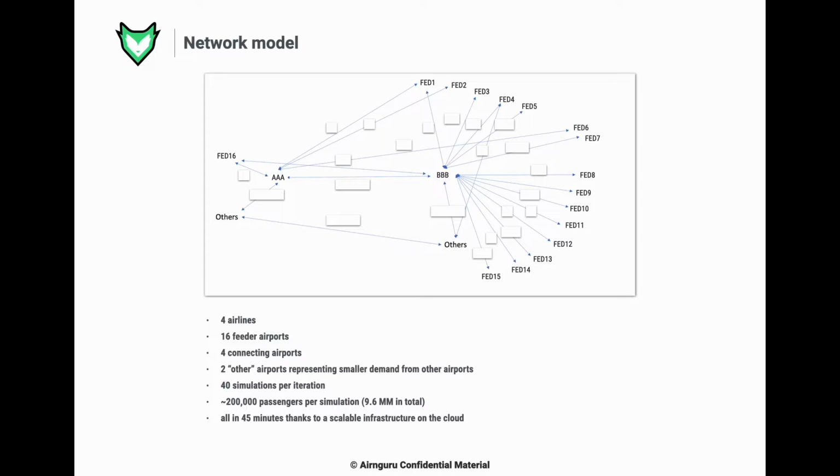We are running 40 simulations per iteration. 200 passengers per simulation are run. This amounts to 9.6 million per iteration. And each iteration is done in 45 minutes, thanks to a scalable infrastructure on the cloud.